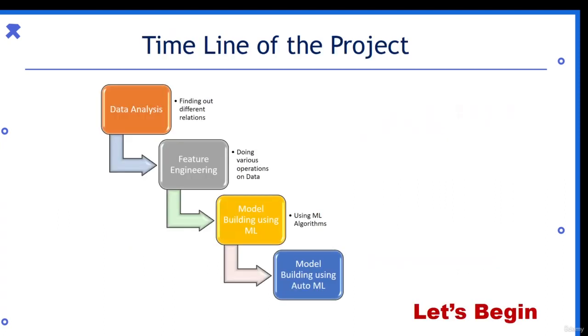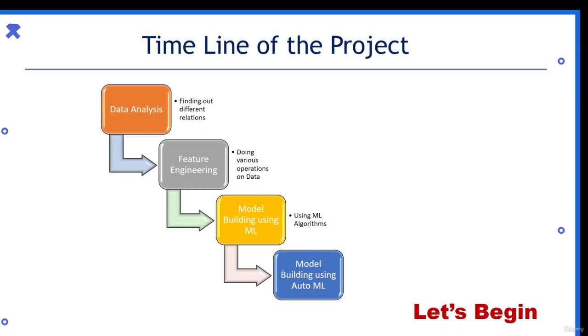The timeline of the project will be like this. First we'll be importing all of our data, then we'll be doing the data analysis. We'll be visualizing our data, finding out relations, then we'll be doing feature engineering, or basically let's say data pre-processing techniques. We'll be using one-hot encoding, handling missing values or outliers, adding features, removing features, all of these things, basically making our data ready for our model building.